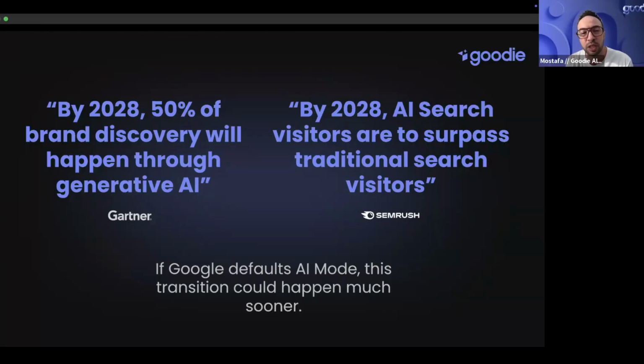These are also two other major statements that we've seen in the space. By 2028, 50% of brand discovery will happen through generative AI. That's Gartner. But also Semrush says that by 2028, AI search visitors are going to surpass traditional search visitors. Both statements were made pre-AI Mode. Imagine if Google makes AI Mode the default, this shift will come much sooner. The numbers already show that we're accelerating, so we might have to adjust 2028 to 2026 or potentially 2027. The change is happening much faster than anyone clearly anticipated.